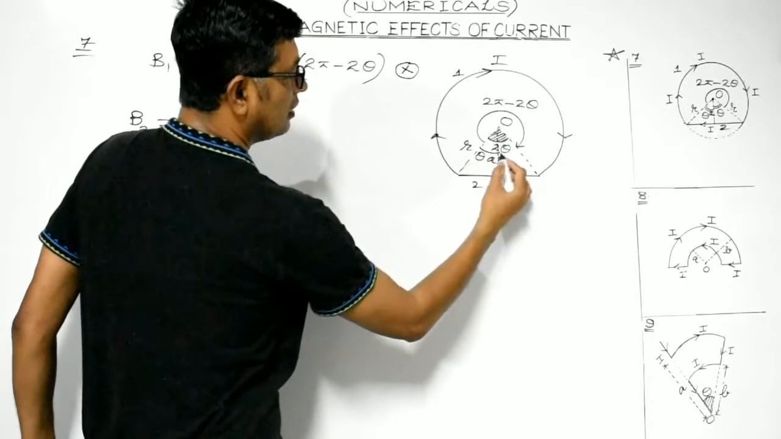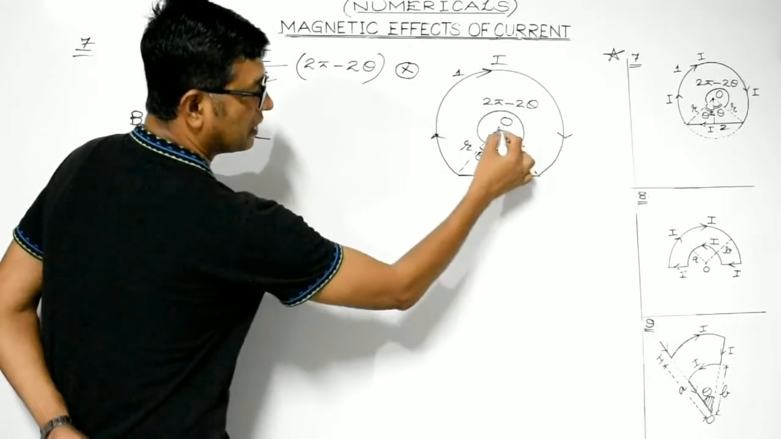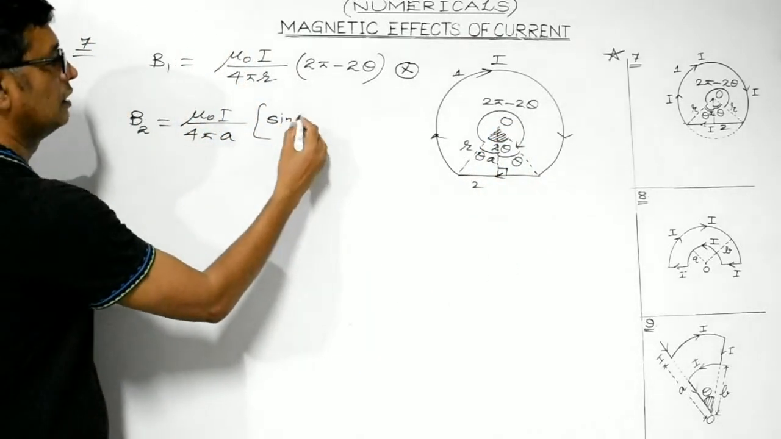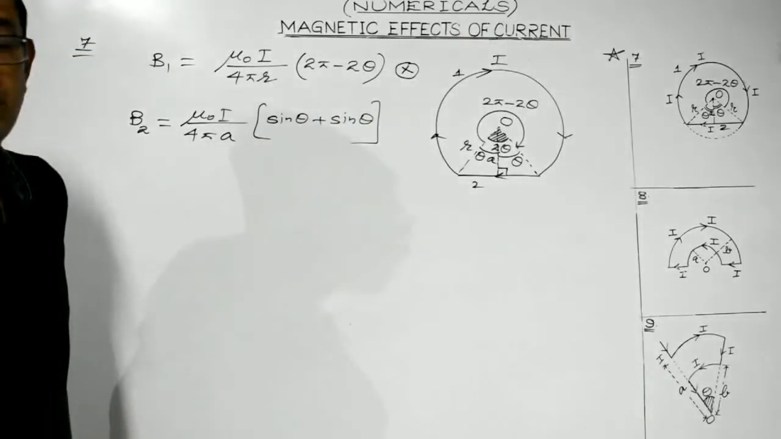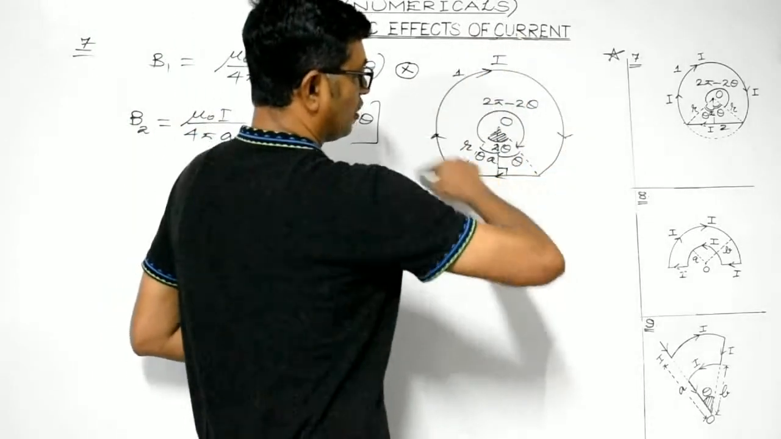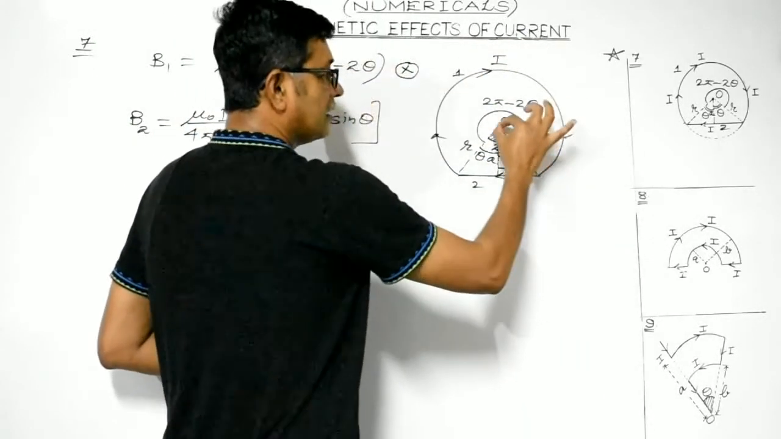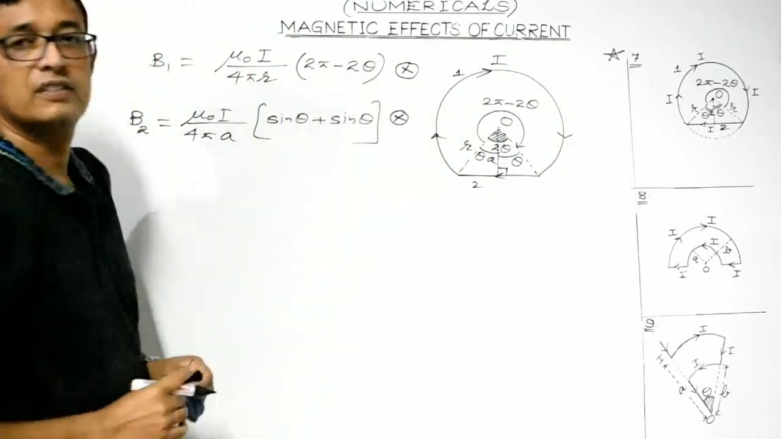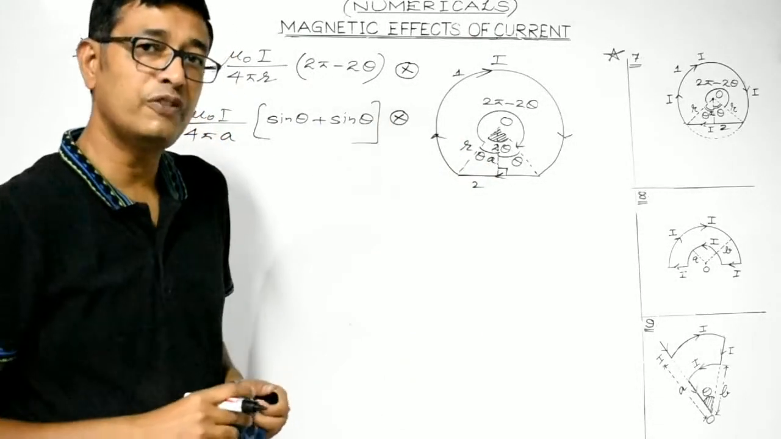This angle is theta and this angle is theta. So the endpoints of the straight conductor subtend an angle of theta, theta with this reference line. So it will be sin theta plus sin theta. Am I clear, students? And what about the direction then? It's clockwise, so magnetic field lines will seem to be directed inwards. Now A has to be converted in terms of R.